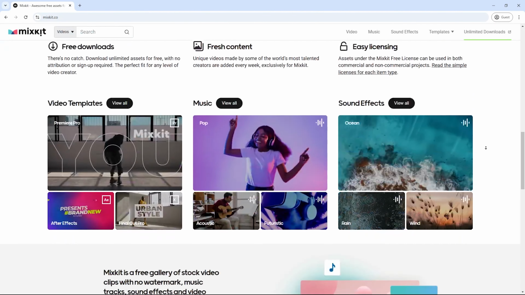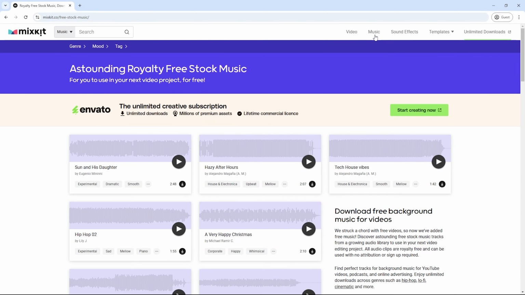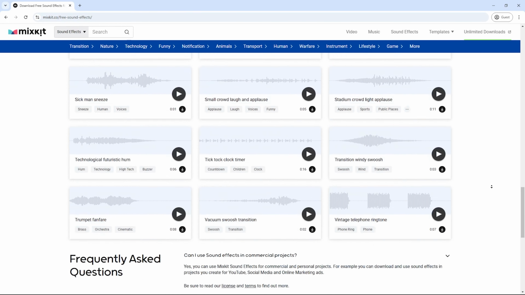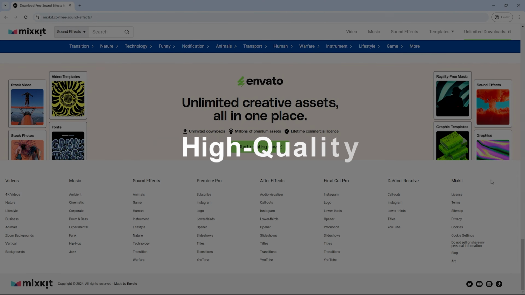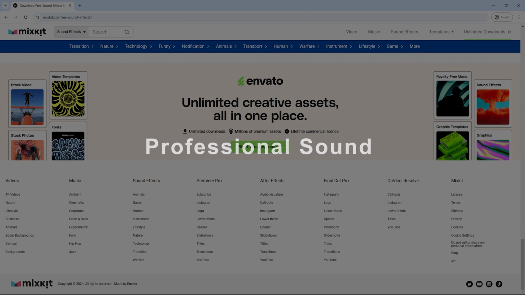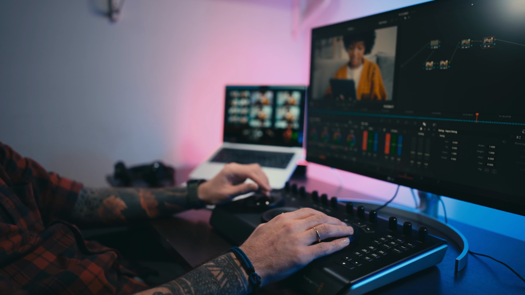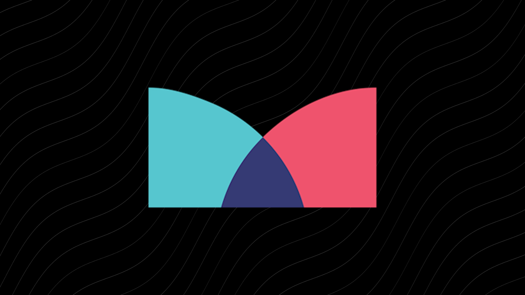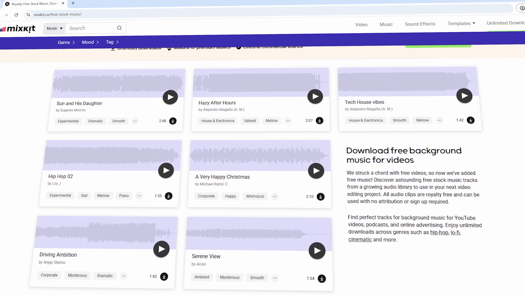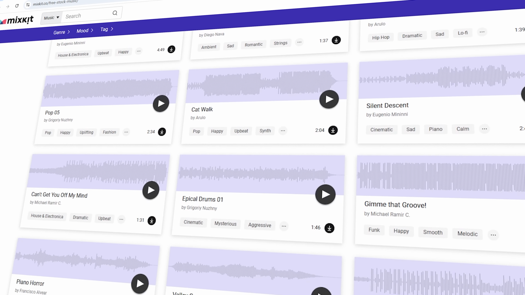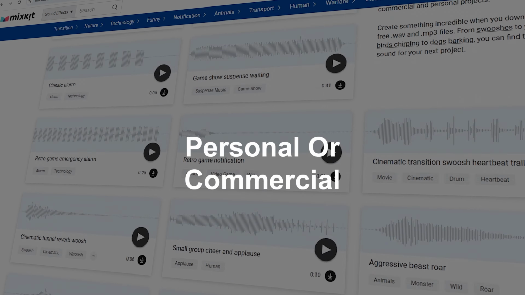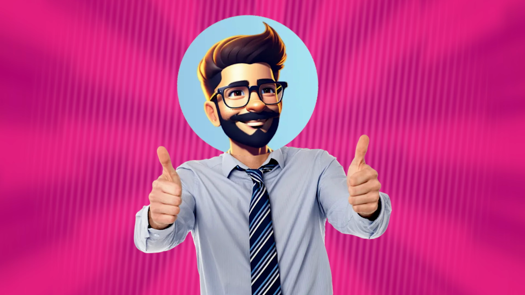Then, we've got Mixkit, an all-in-one platform not only for free sound effects, but also music and stock video. Their sound effects collection is perfect for people looking for high-quality, professional sounds without the hefty price tag. Whether you're editing a vlog or crafting a cinematic masterpiece, Mixkit has a sound for every vibe. The best part? Every sound you download from Mixkit is free to use for both personal and commercial purposes. No copyright headaches here.